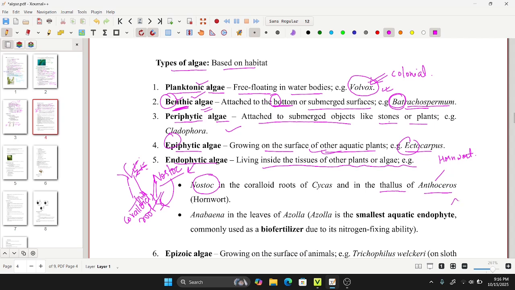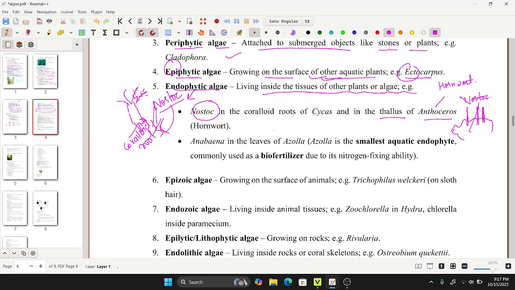Anthoceros has these horn-like structures, so it is known as hornwort. In this, the thallus contains Nostoc. So there is presence of Nostoc in the bryophyte thallus.